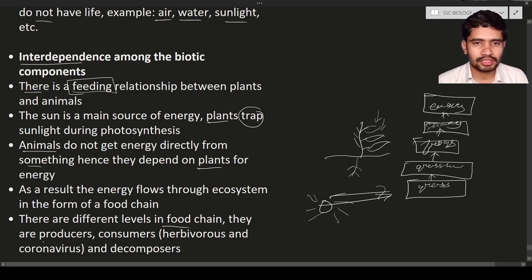So the different levels are present in the food chain. You can see three important things are there. They are producers, consumers, and decomposers. So these are three important things in the food chain. First we will discuss what is meant by producer.